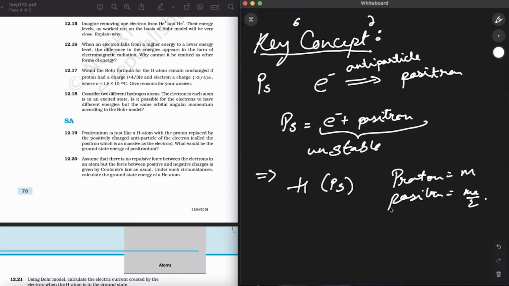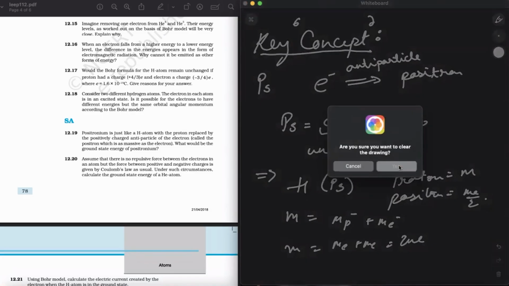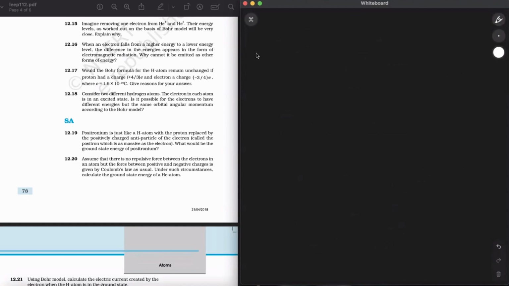So the mass M can be written as mp plus me initially, which is 2me. Now the positronium mass can be written simply as me by 2. So as En is minus 13.6, what will the energy of positronium be?